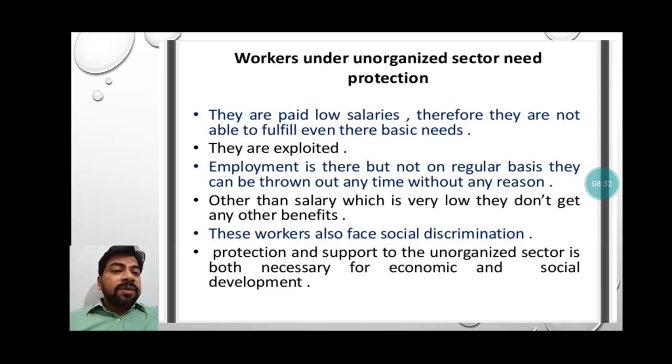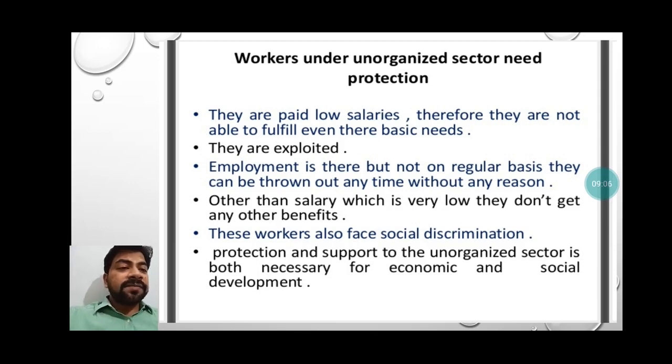Employment is there but not on a regular basis. They can be thrown out any time without any reason, because the government has not issued that okay, you are recruited by the government, so the government is taking your responsibility. That is the privately run sector. So here employees do not have a guarantee of their job. They can be thrown out any time without any reason. It depends on the mind of the owner whom they want to keep or whom they want to throw.